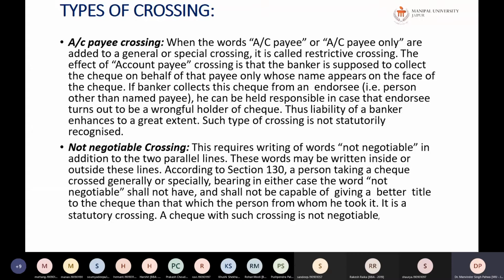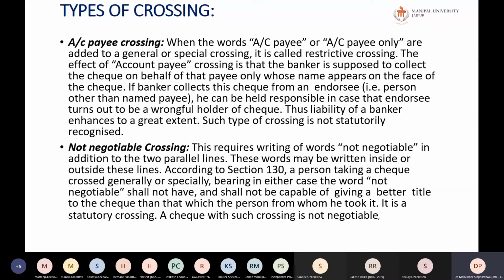A check in such crossing is not further negotiable. It means the person issuing it wants to stop the negotiation of the check further. So whomsoever the check is given to, he must get the payment of that check. Normally, you might know that there are certain checks issued to people who win a prize in Kaun Banega Crorepati or some other types of events.